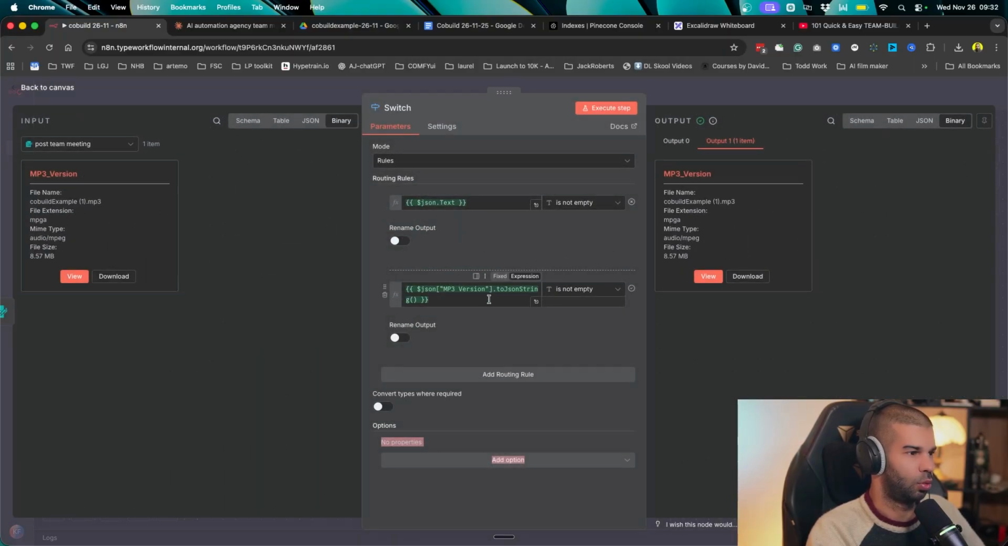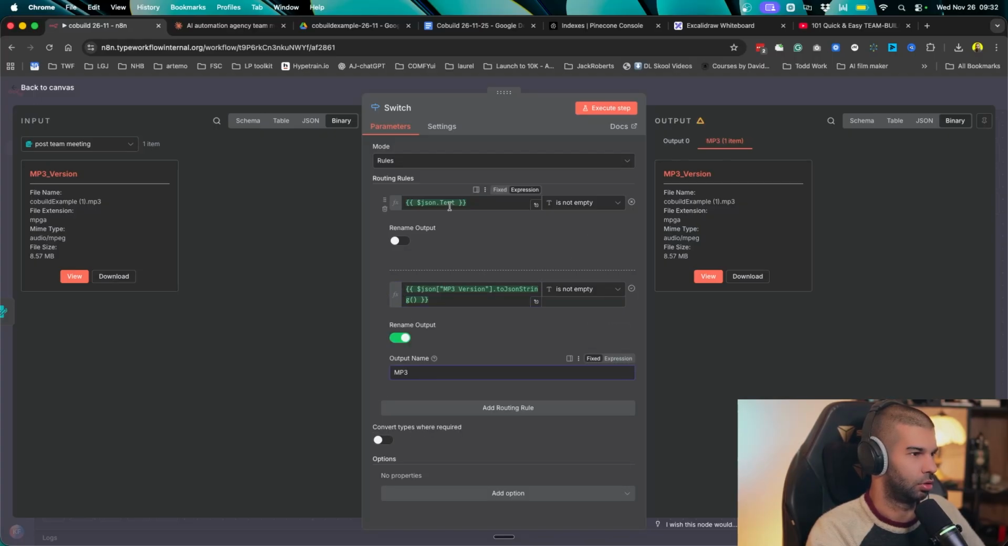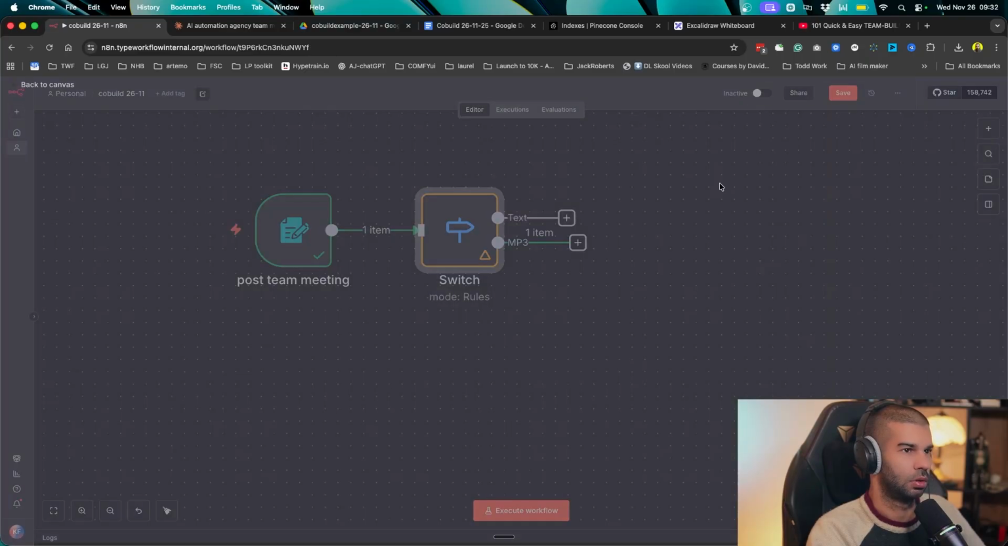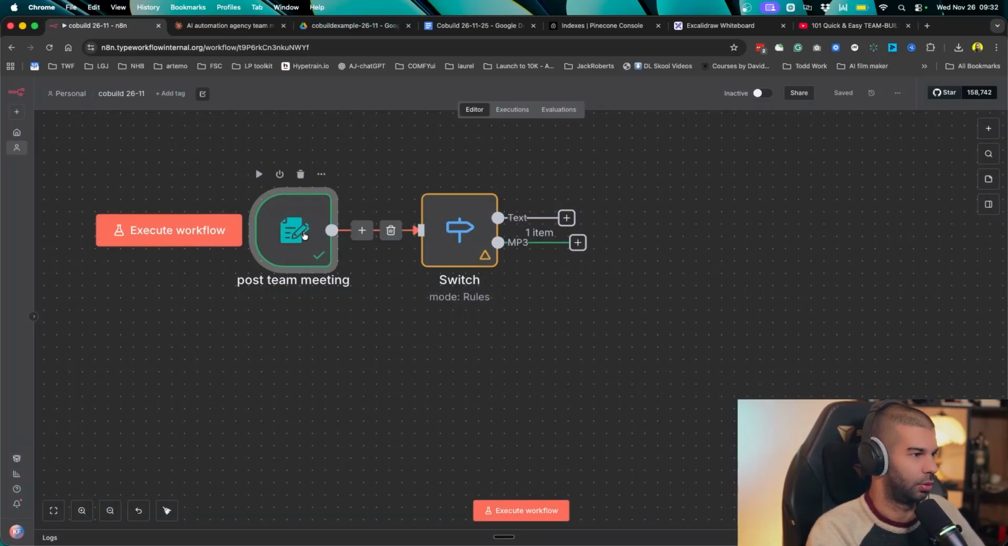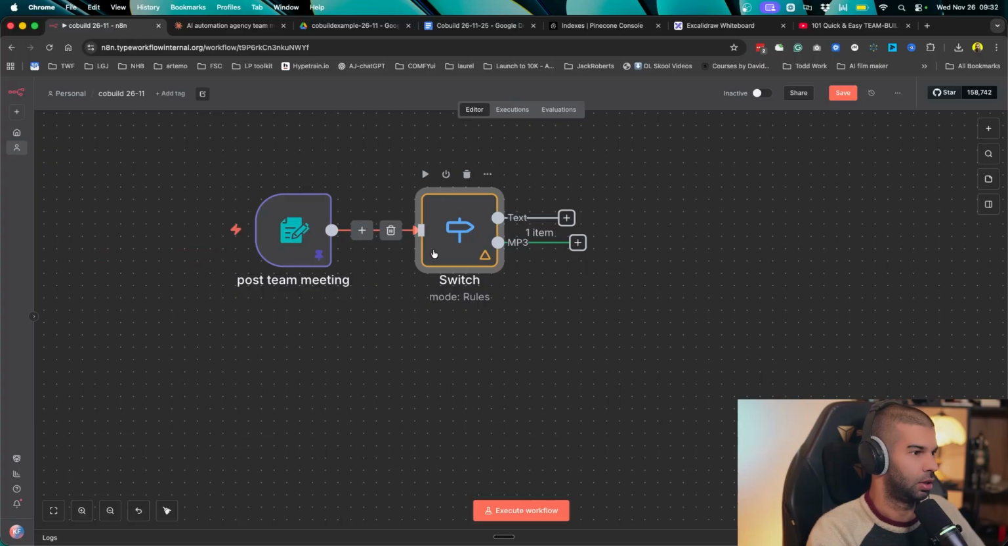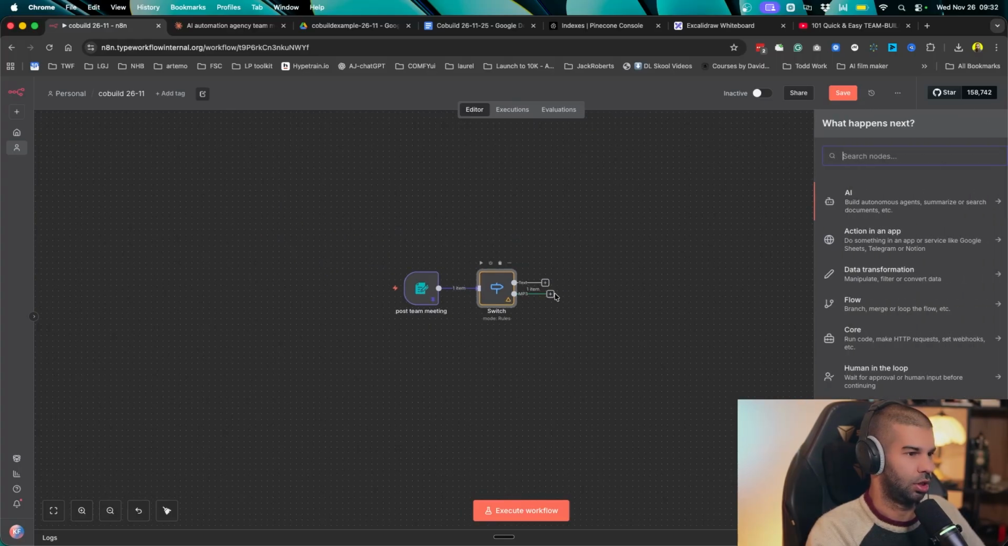So it now went down route 1, which if we were to be a bit more clear with what this is called, this is called MP3 and this is called text. So now this has gone down the MP3 route. So I'm going to pin this. Now, what happens next? We need to transcribe.